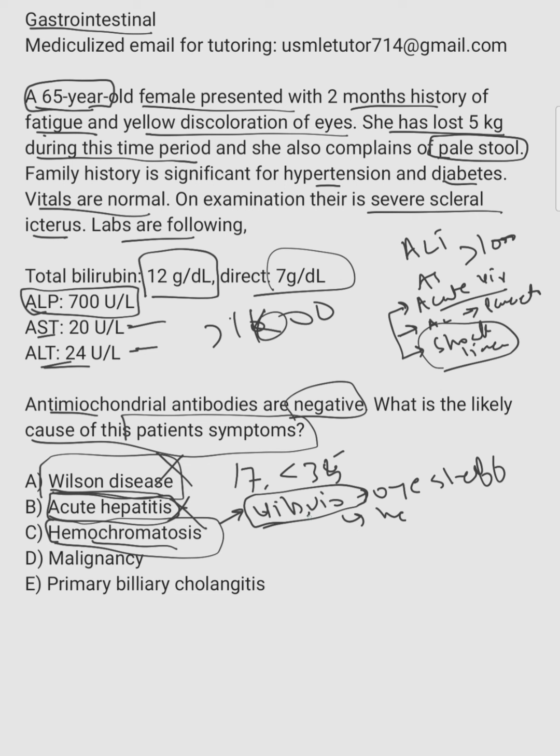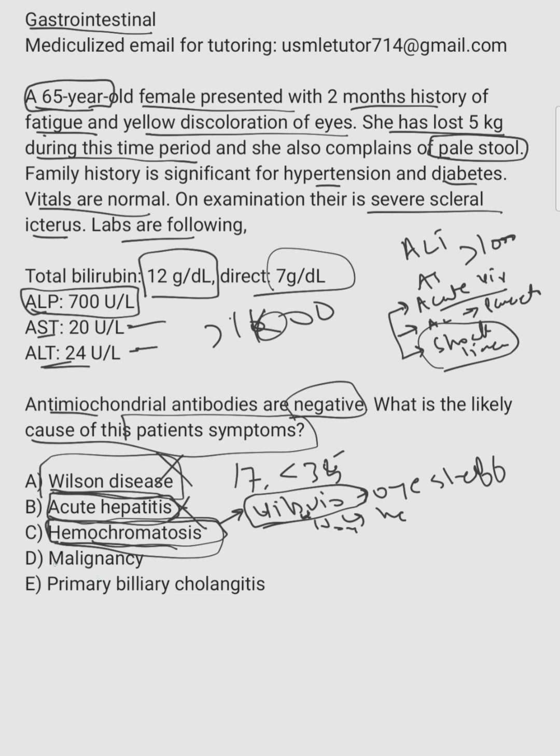The reason is that Vibrio vulnificus is iron-loving, and in hemochromatosis you get a ton of iron. Here AST and ALT are normal, so hemochromatosis is not the right choice. Also, it has other features like joint pain, which are not seen here.